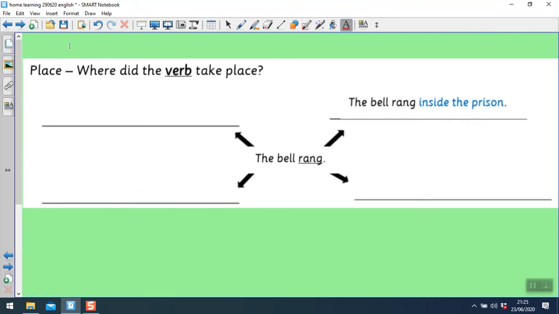And the P from TRAMP stands for place. So where did the verb take place? Pause the video and write 3 sentences that include punctuation. Can you underline your adverb or your adverbial?